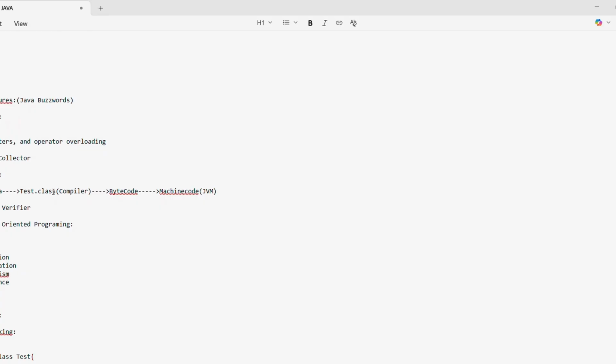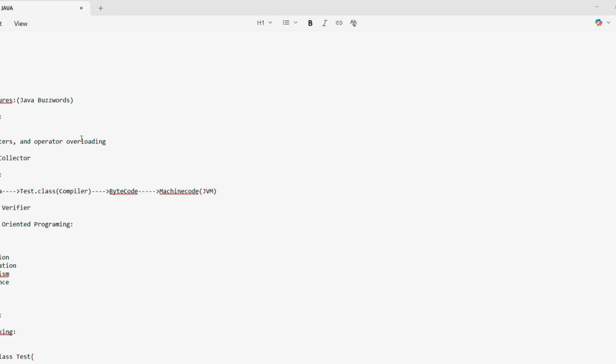First we will discuss simple. What is the meaning of simple? Why is Java simple? That means it is very easy to learn compared with C and C++. To learn Java, nothing else is required. We can learn directly and write the Java code.